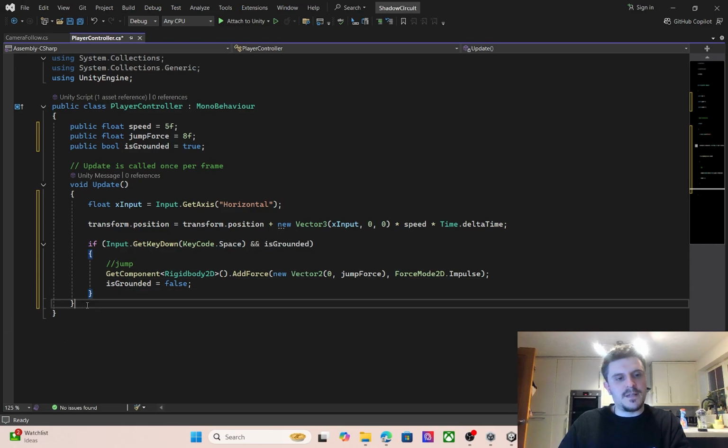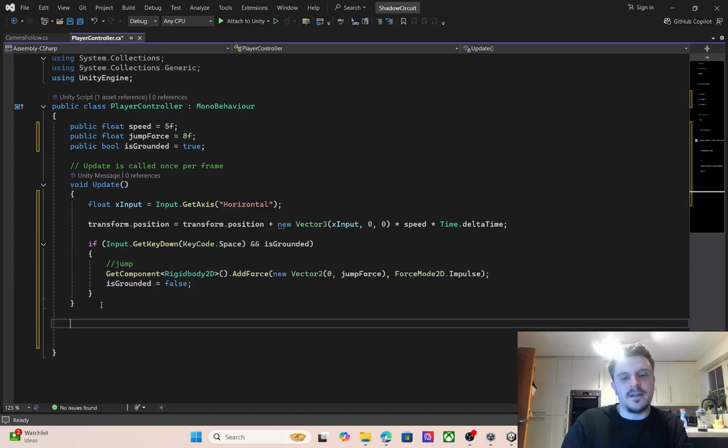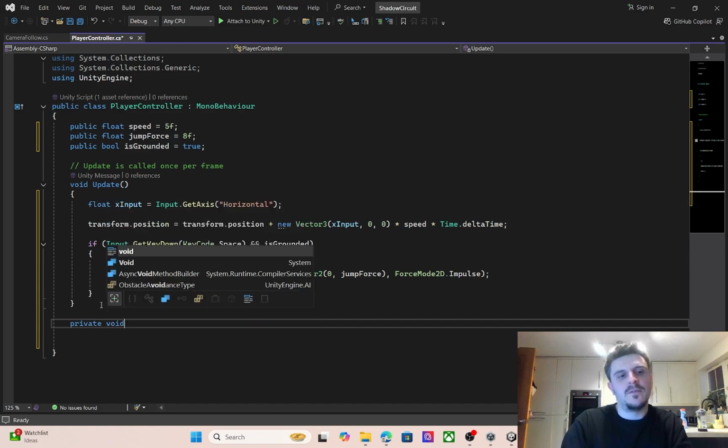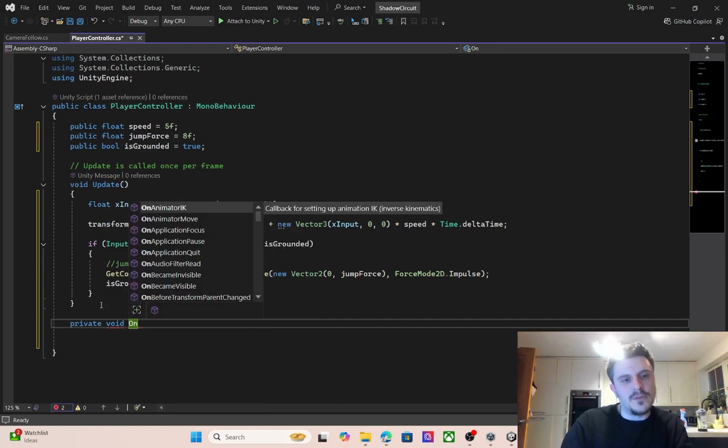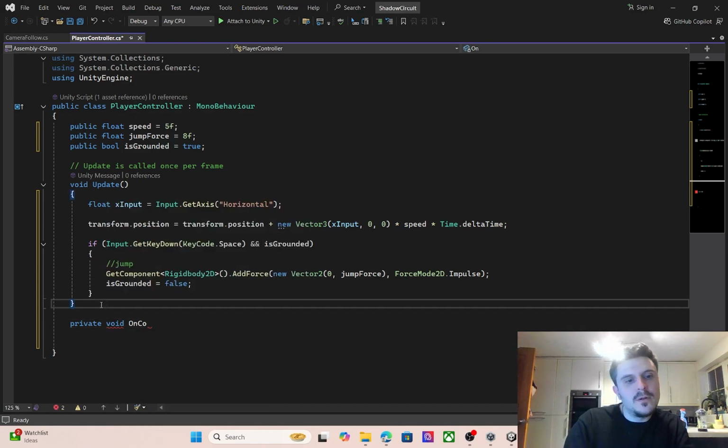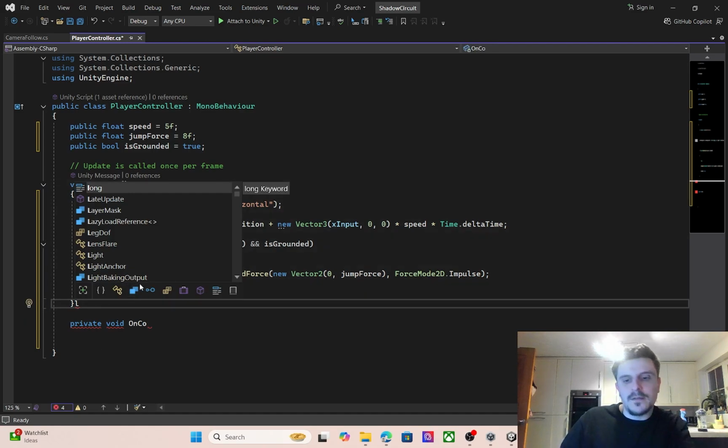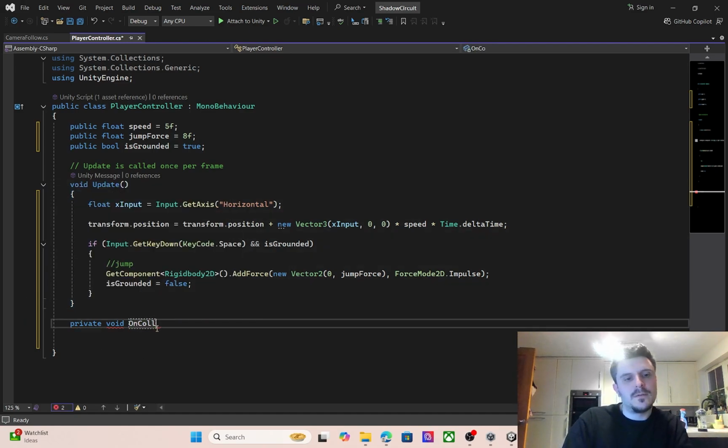Then all we need to say down here is the actual collision with the ground itself. In keyboard, private void on collision. Oh, no, that again. They're not coming up. Why?